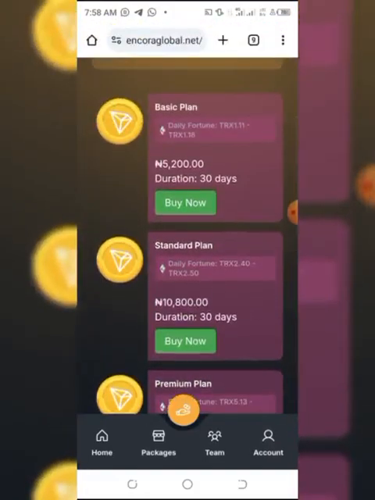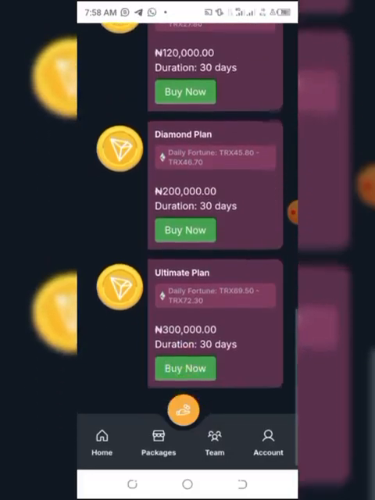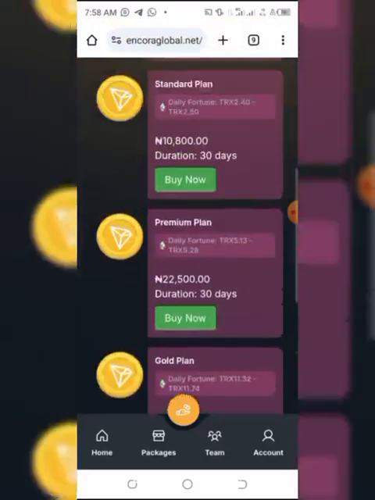So your plan, your income gets to you in 24 hours. How do you do that? There's a spin box. If you register at 8 o'clock today, at 8 o'clock tomorrow a rolling spin will appear to you. You click on that rolling spin, and your daily money will arrive. Can you see? The highest you can invest is 300,000 naira, and you'll be getting up to this money level.